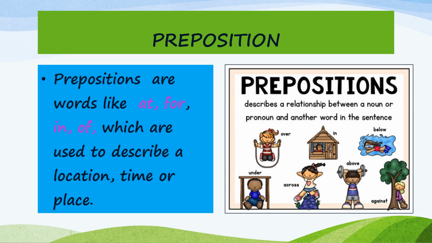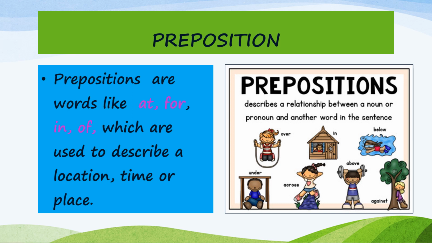What are prepositions? If you look at the picture, children, there's a girl jumping over the rope, and there's a boy inside the house, and there's again a boy under the table, and there's a girl leaning against a tree.